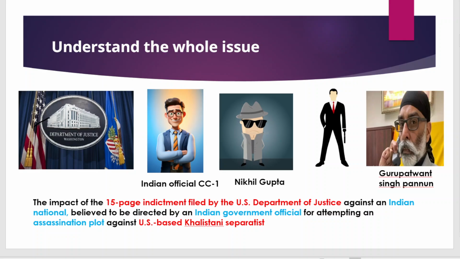Recently, the US Department of Justice, in its 15-page document, charged an Indian national.